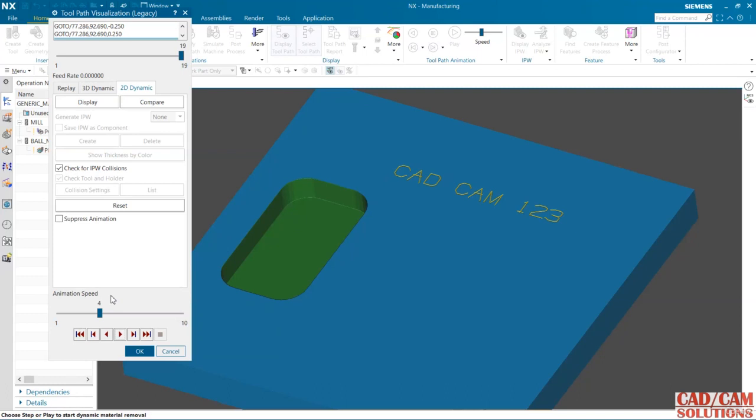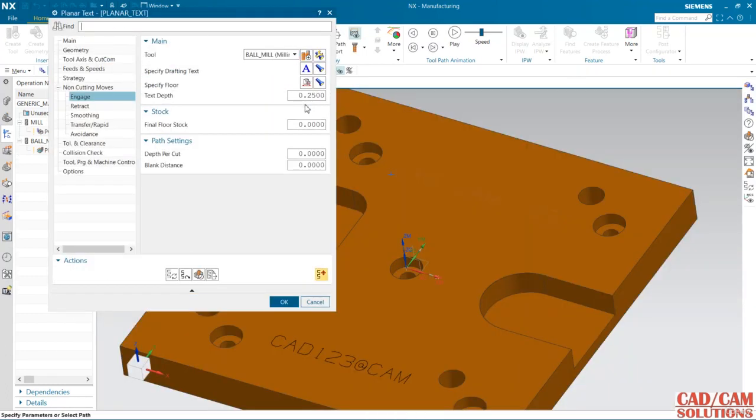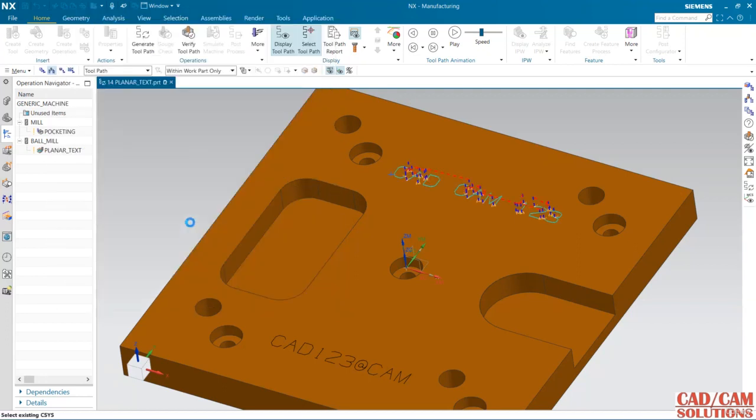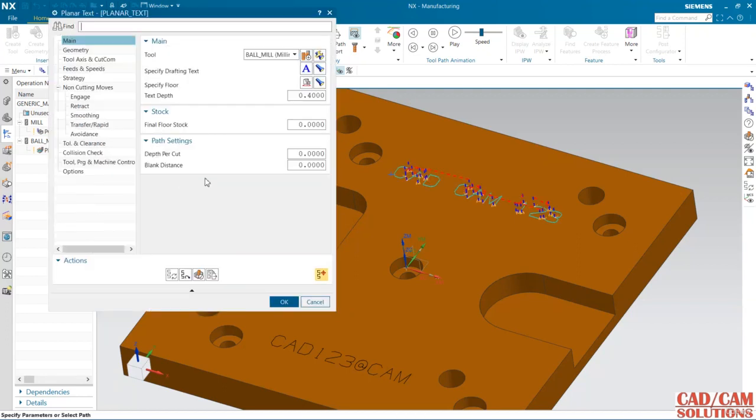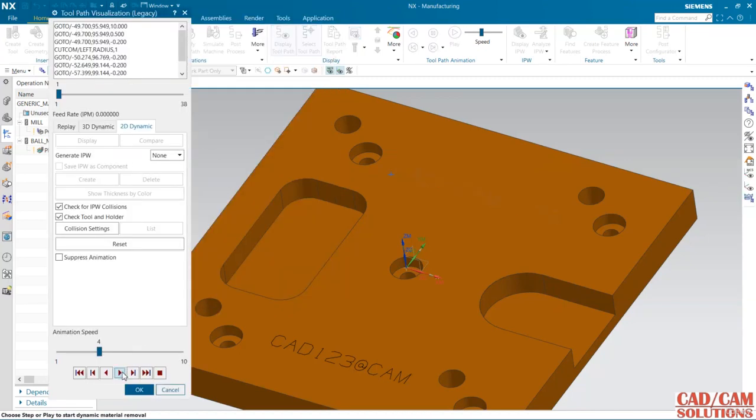If you want to increase it, we have the option. Generate it again, and I want to assign depth of cut 0.2. Now see the result.